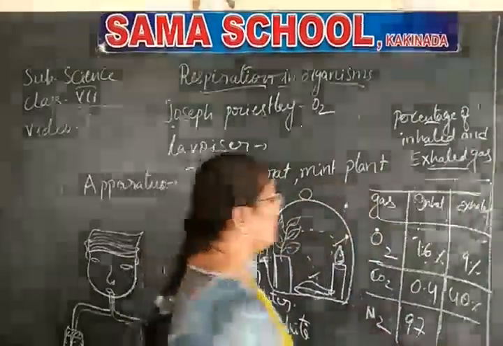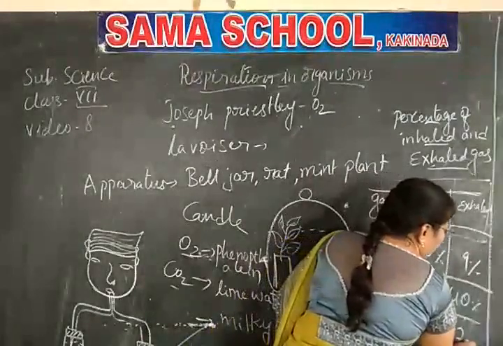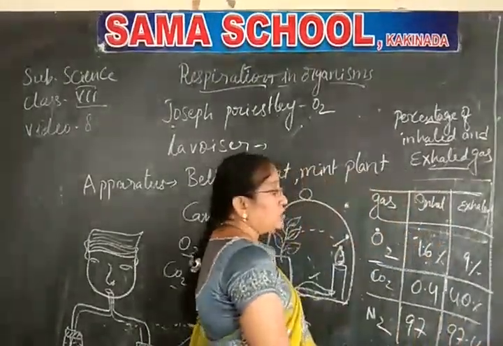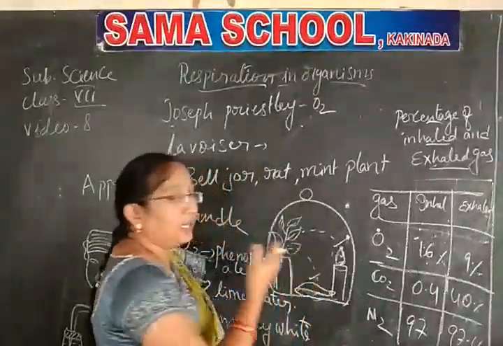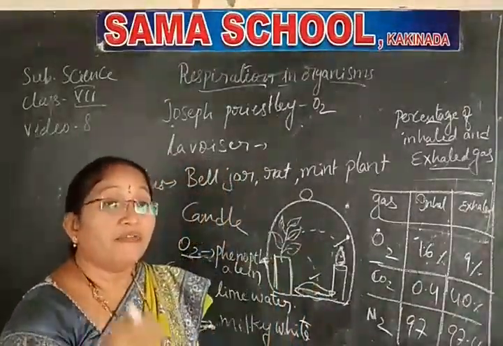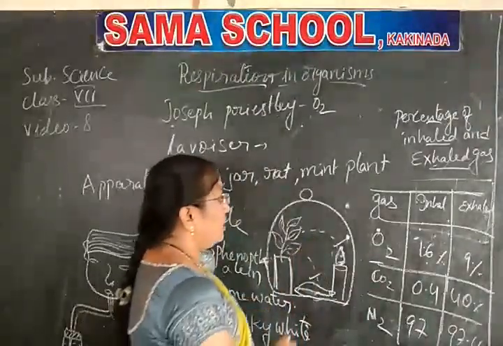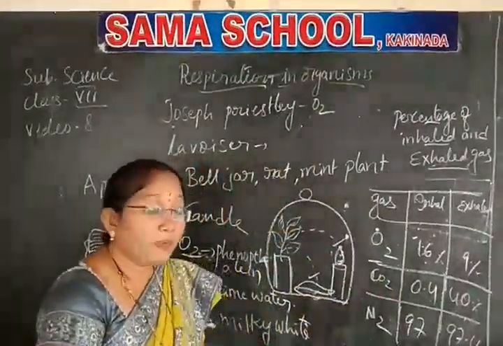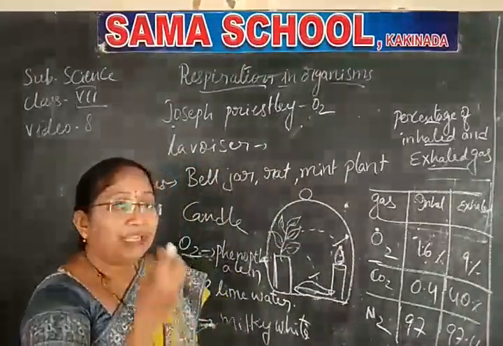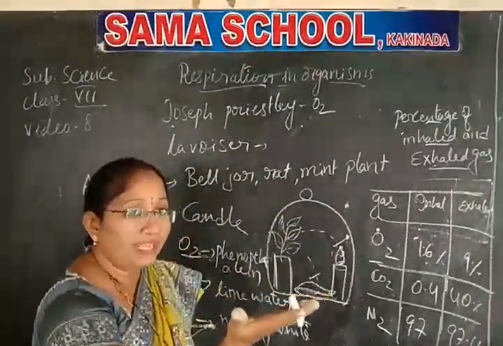97%, 97.4%, like that. So the composition of inhaled gas is different from the composition of exhaled gas. Isn't it? I hope it is clear that what we inhale is different from what we exhale.